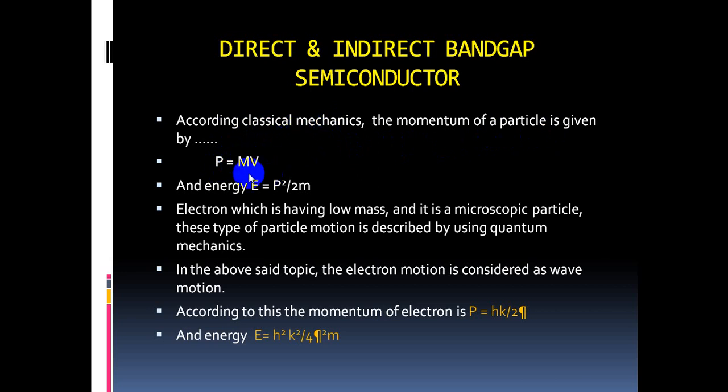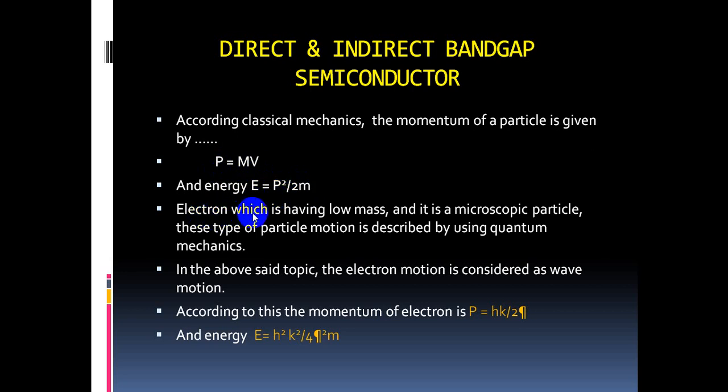So from classical mechanics, the momentum of a body is always mass into velocity, and the energy E equals p square by 2m, where p is the momentum. Now come to our electron.